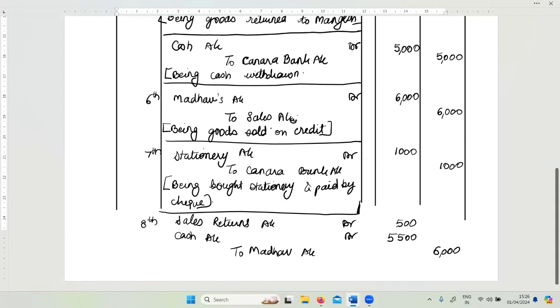Earlier it was 6,000, this is also 6,000. So being goods returned by Madhav and cash paid. Okay, hope that clarifies the transaction.